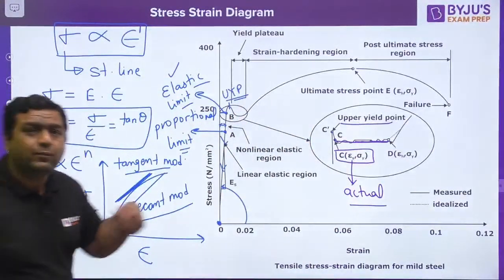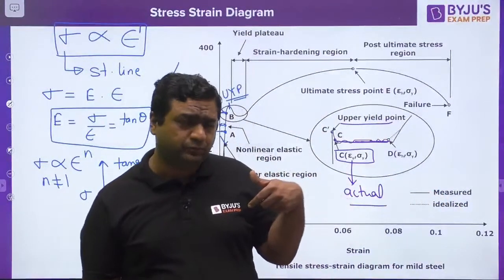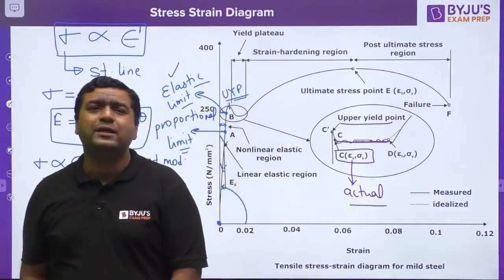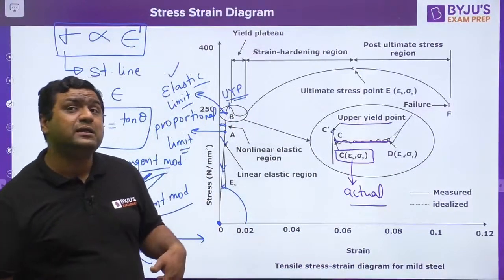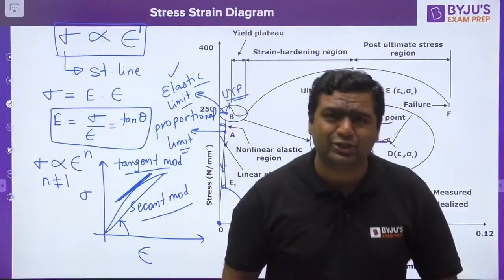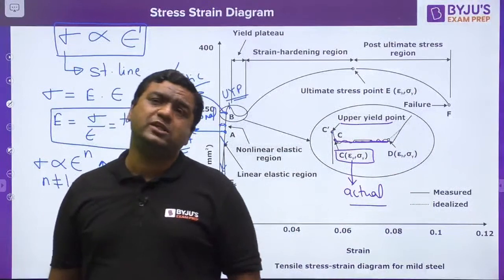One more point I would like to add here, guys, when we are talking about upper yield point and lower yield point, upper yield point is going to change when you change the specimen. Upper yield point is going to change if you change the working conditions. Upper yield point is going to change if you change the machine.